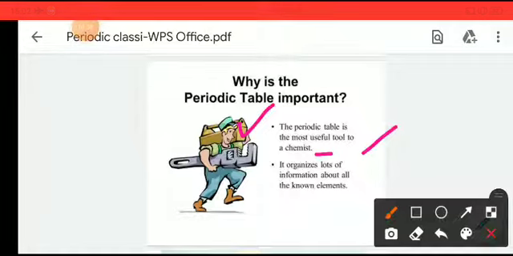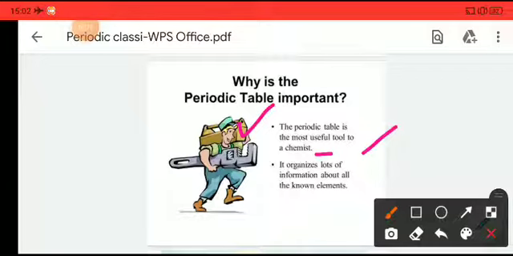Chemistry basically deals with elements and objects, and to know the properties as well as the characteristics of an element, we need to have this periodic table. It is the most effective tool, a distinguishing and informative chart.